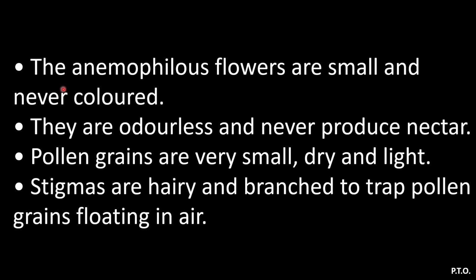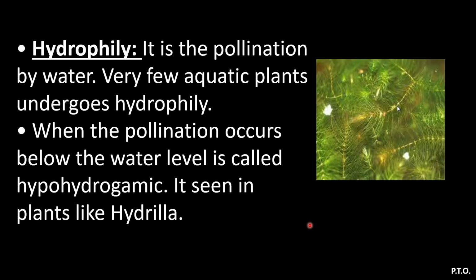The main characteristics are that anemophilous flowers are small and never colored. They are odorless and never produce nectar. Pollen grains are very small, dry, and lightweight. Stigma are hairy and branched to trap the pollen grains floating in air. So the anemophilous flowers have pollen grains which are small, dry, and lightweight, and the stigma is hairy and branched to trap the pollen grains floating in the air.